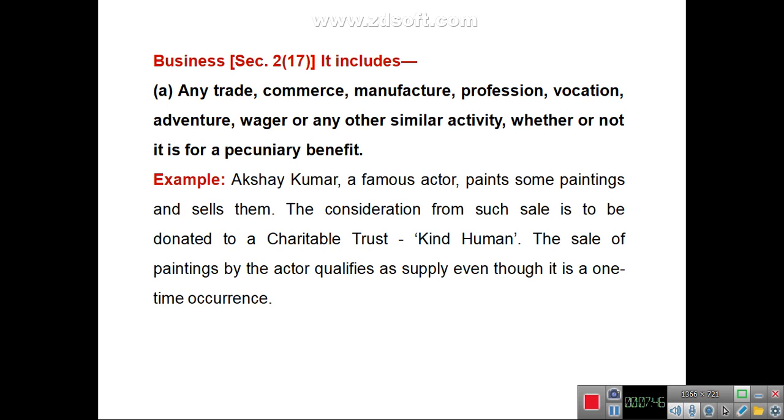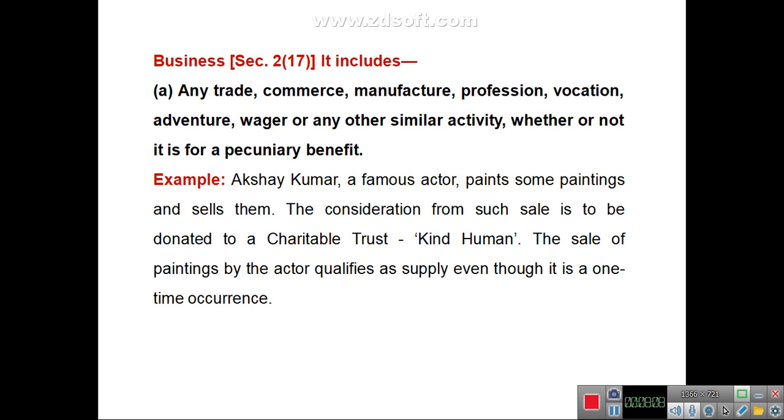It's saying that even if any activity is in the form of a trade, commerce, manufacture, or profession, vocation, even a venture activity, and the purpose of that activity is either with benefit or without benefit, it will be included in business. For example, Mr. Akshay Kumar, a famous actor, paints some paintings and sells them.